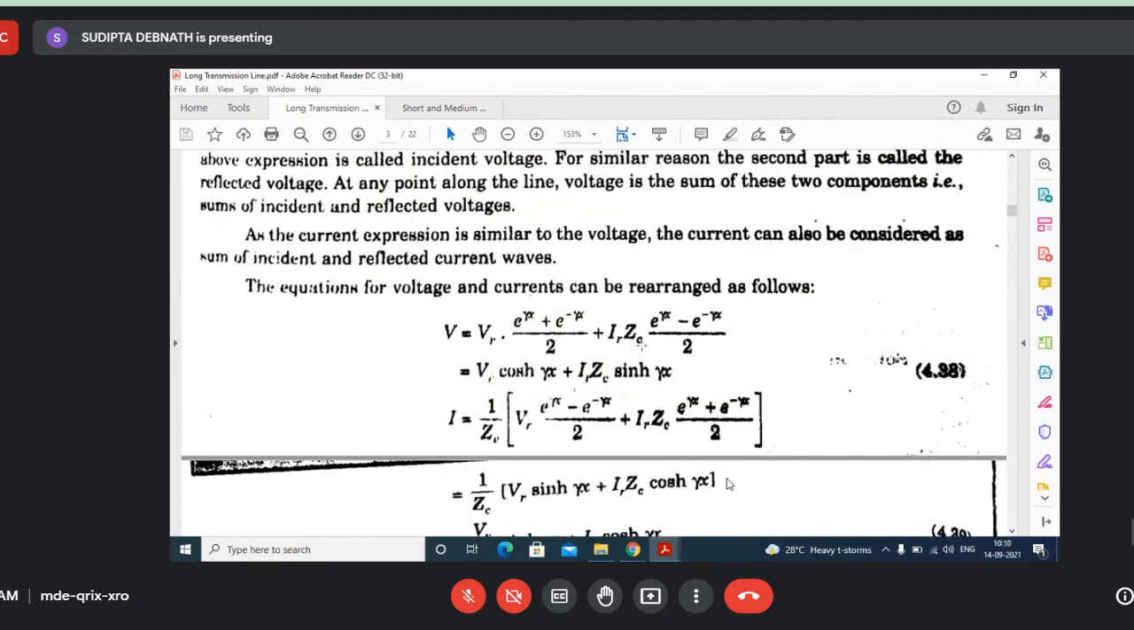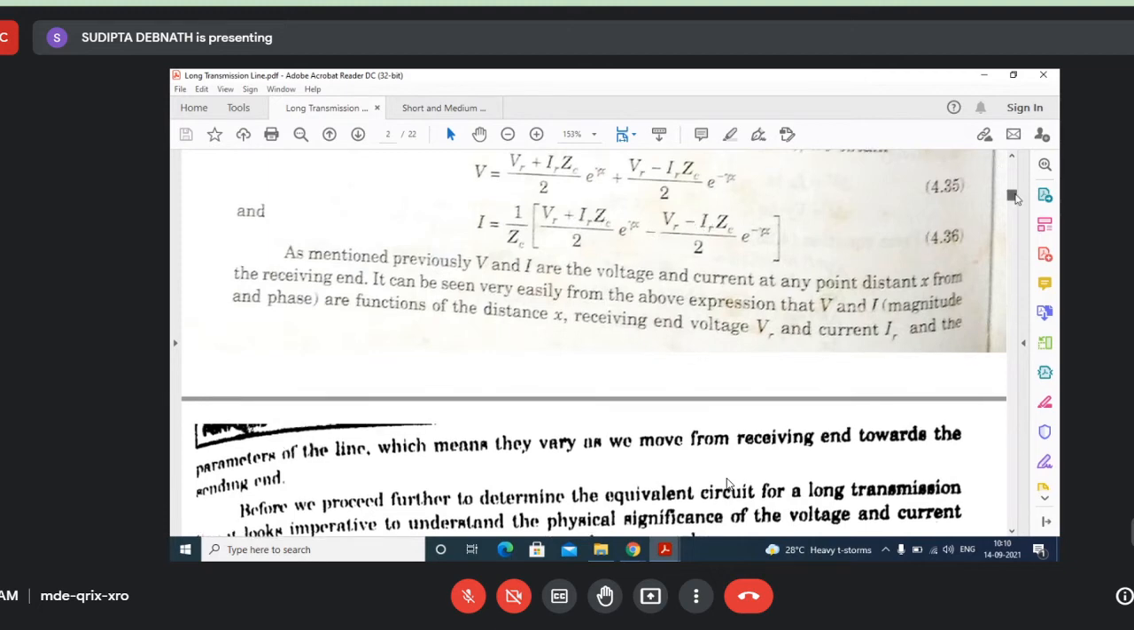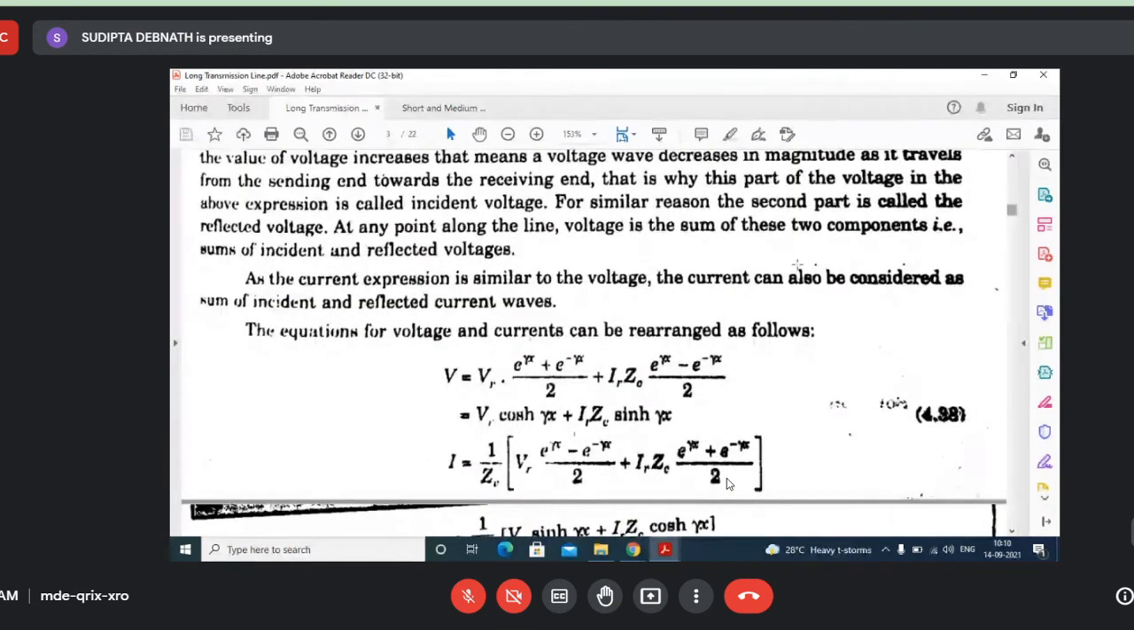This term will be common, IR into ZC, because you can see this coefficient of IR both have IR ZC. So you take IR ZC common. And outside that is ZC. Okay, that will cancel out later on. So you have e to the power gamma x minus e to the power minus gamma x by 2. Minus minus will become plus. Okay, so the coefficient of VR will have a minus sign, the coefficient of IR will have a plus sign, because two minus signs are becoming plus. So you will be getting these two expressions.